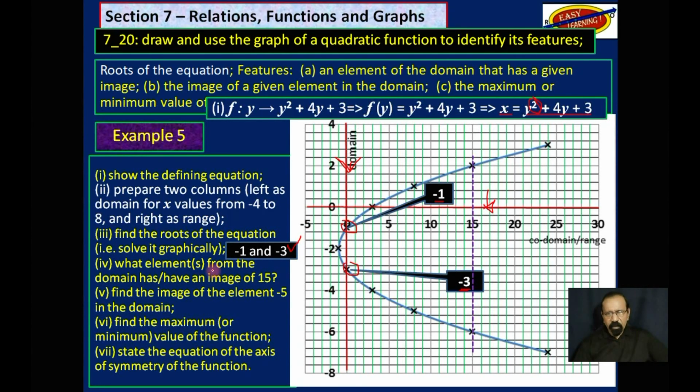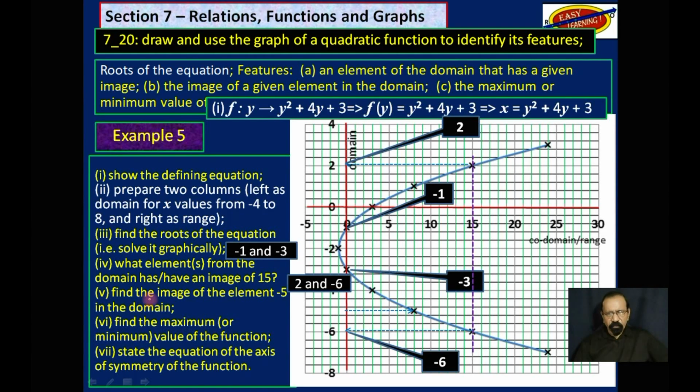Next, what elements from the domain has or have an image of 15? So now we go to the image axis, which is the x-axis, which is here. Draw a vertical line, and see where that line will intercept the domain axis, which is 2 up there, and down here it is -6. So the answer to this question is 2 and -6.